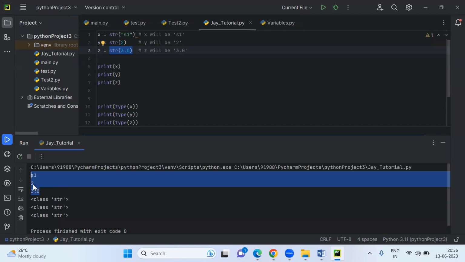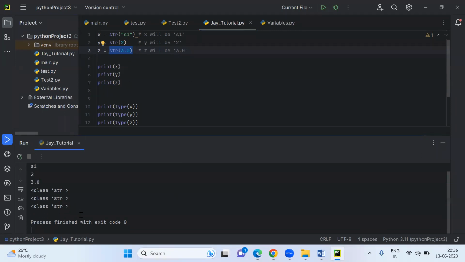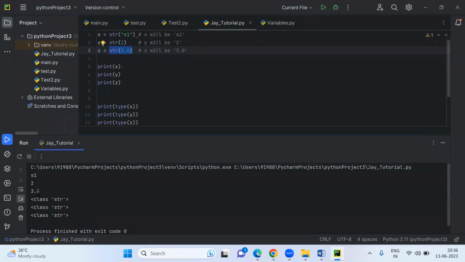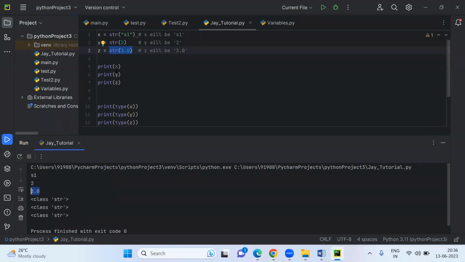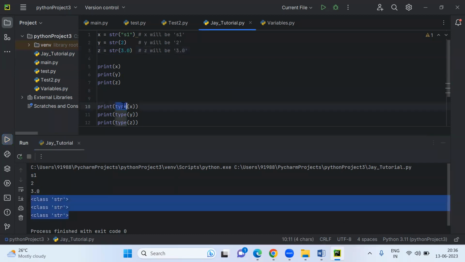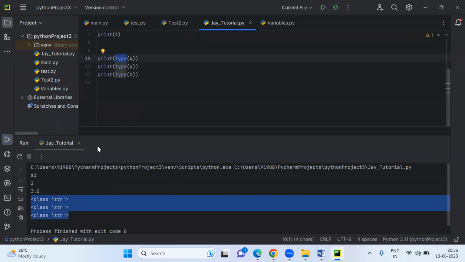For 2, there is no single quote mentioned, but the type is string. So when you see these values, you will feel that this is string, fine; this is integer, that is fine; this is float, but it has actually been converted into a string. And then how will you find it? When you use the type function, it will give you what data type it has. So using the type function, you are getting the proper string format.